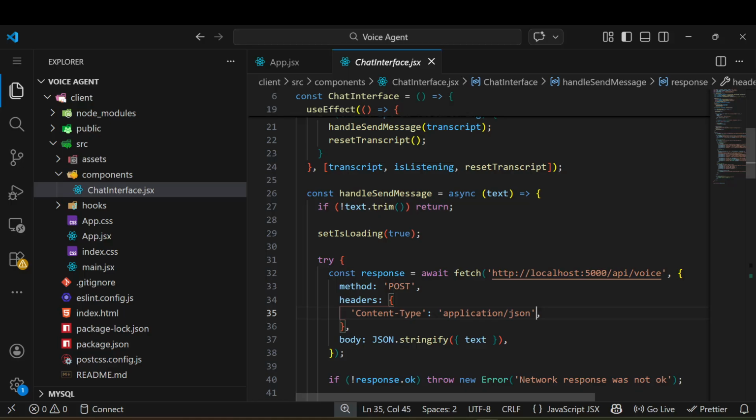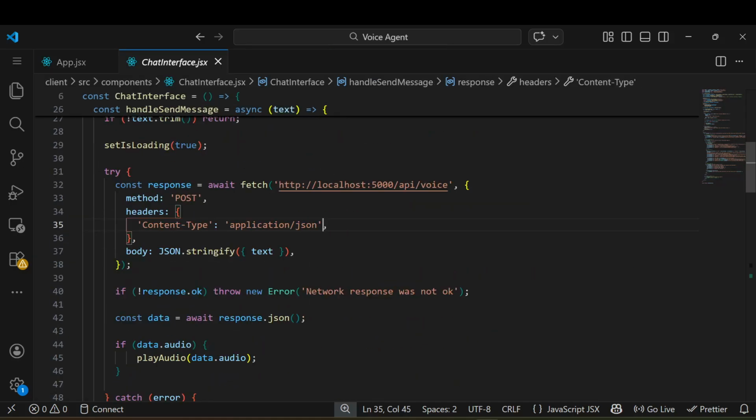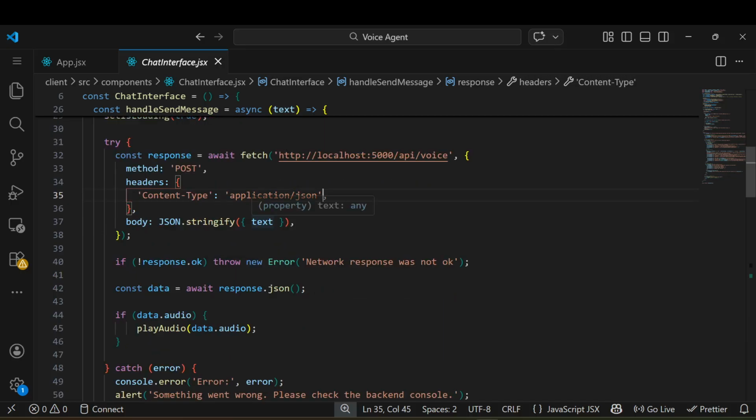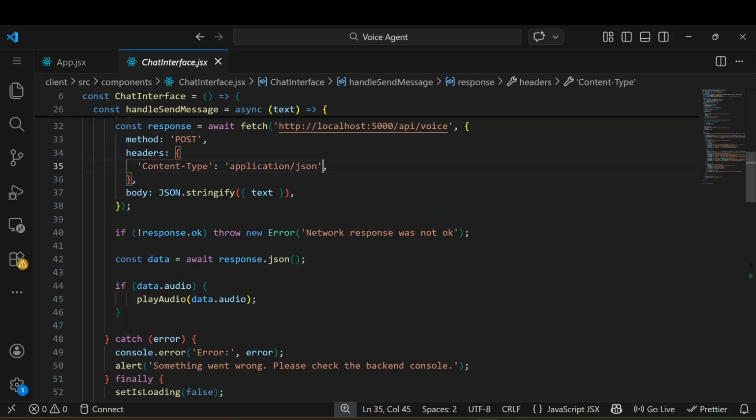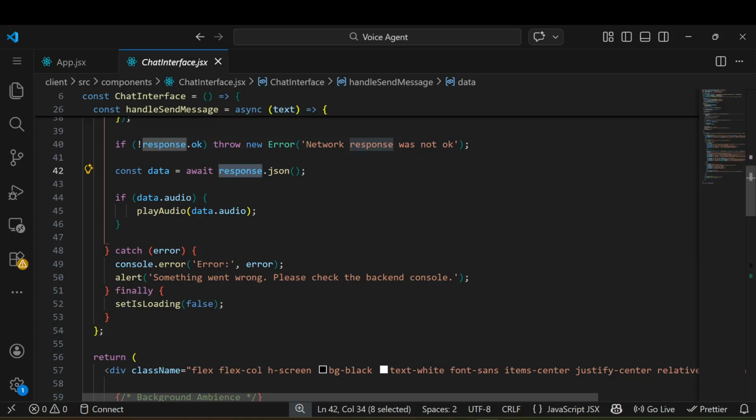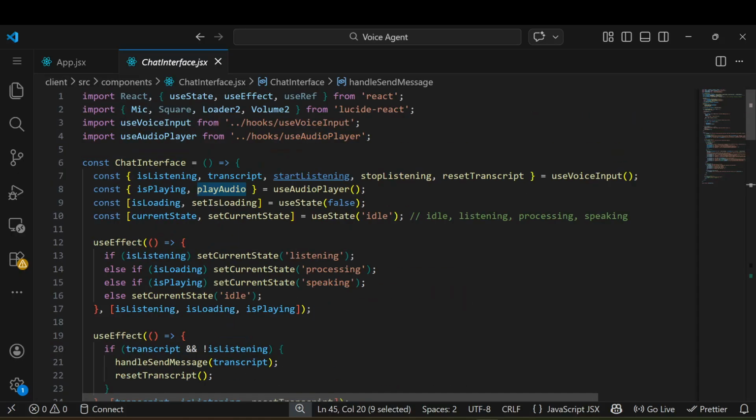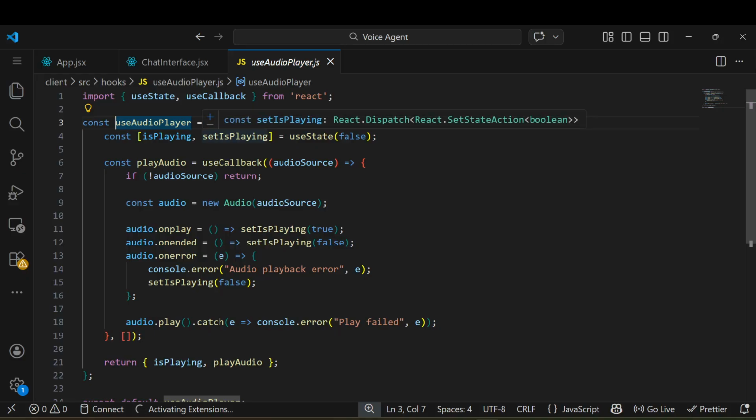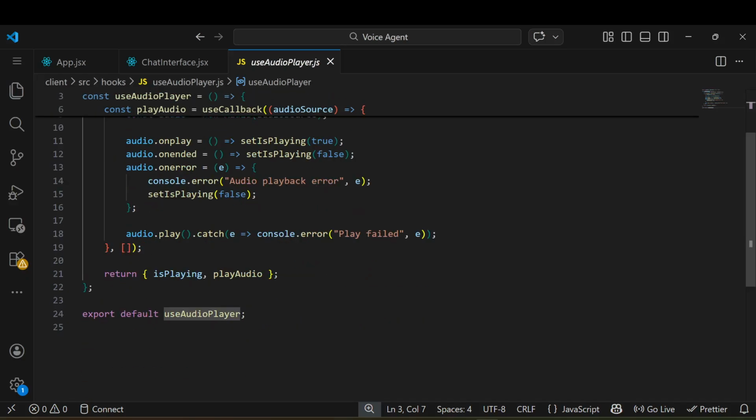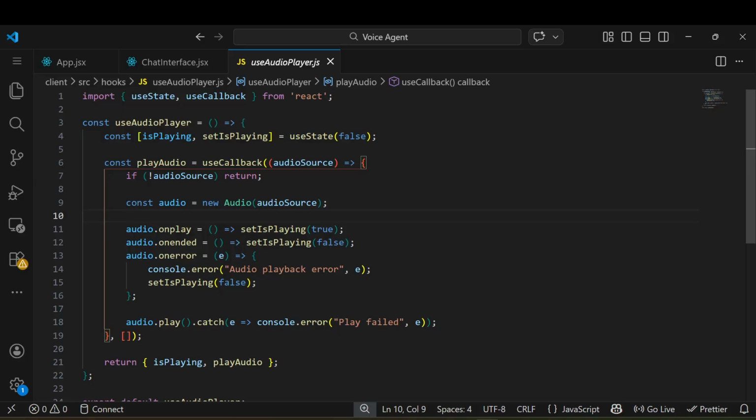But the most important thing is the logical part. You have to understand everything inside the backend, the AI layer, and how we are calling the LLM. You can see here I call the API which I created on the server side and pass the text. I get the response.json, and you can see data.audio. We have that audio and I pass it to playAudio, which comes from this hook. Whenever the audio comes, it automatically uses this hook, and that audio starts playing. So this is the hook for the audio player, where we are playing that audio.